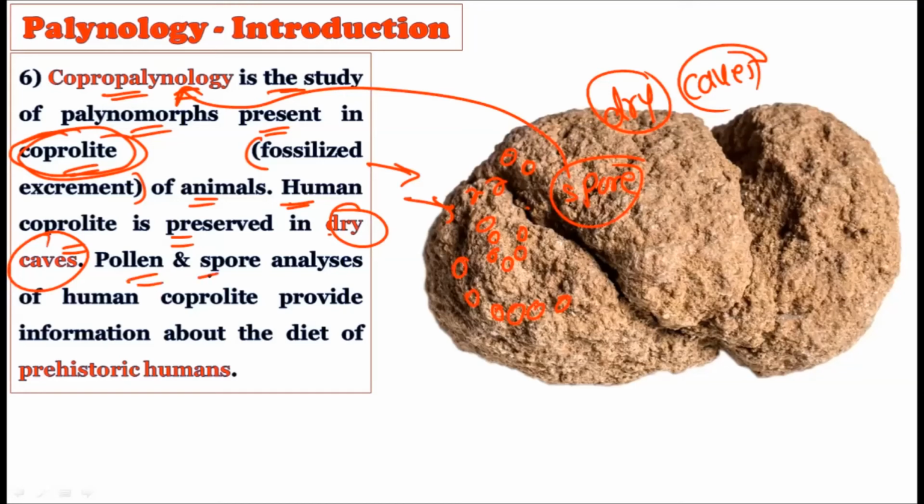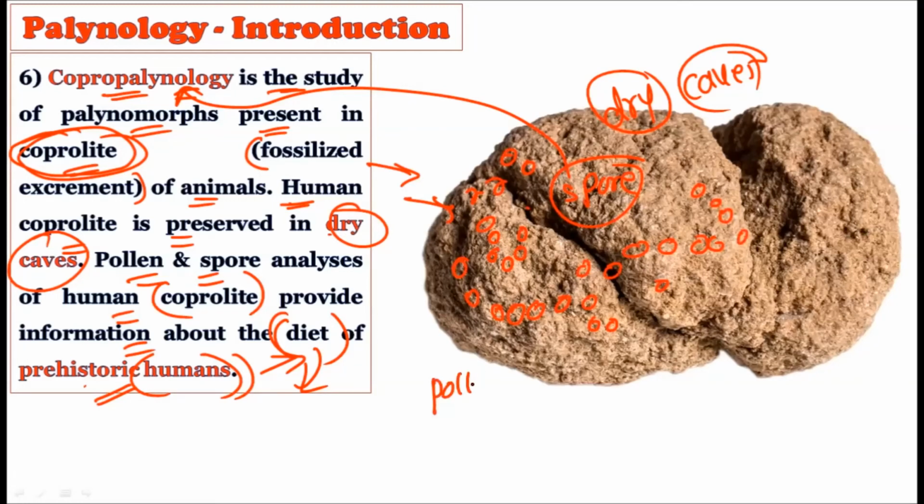See, the pollen and spore analysis of the human coprolite provides information about their diet, right? Whatever prehistoric humans were there, what they were eating, what their diet was, this can be identified by identifying the pollen grains in the human coprolite. If you find the pollen grains of some plant species, you will come to know that this kind of plant species was actually eaten by the prehistoric humans. So it focuses on the diet of the prehistoric human, right?